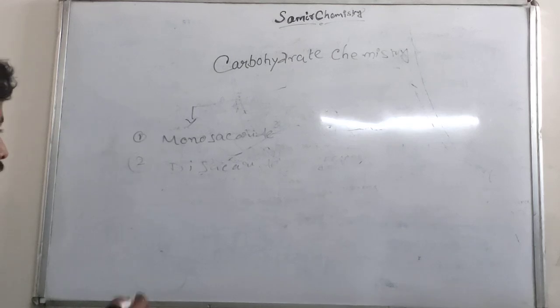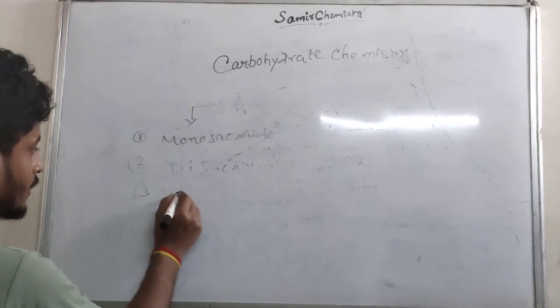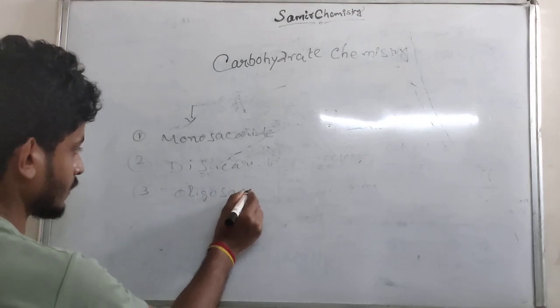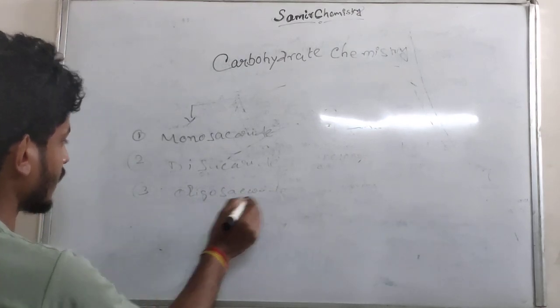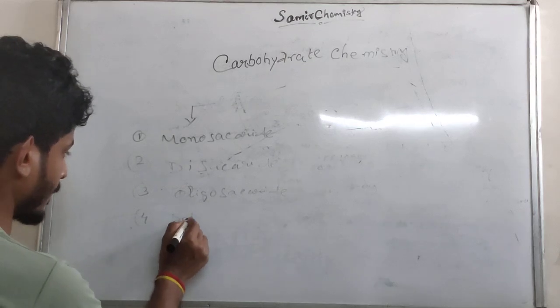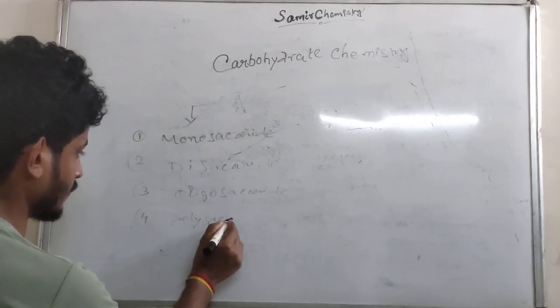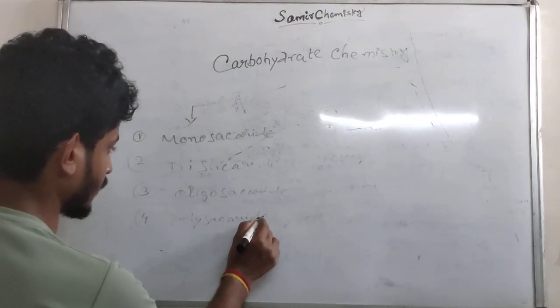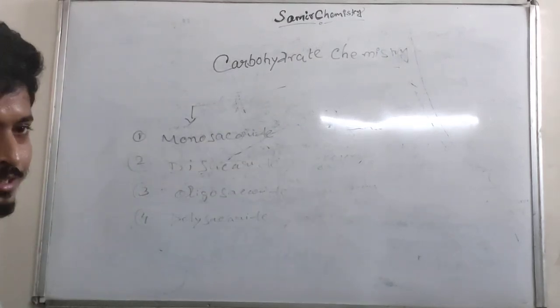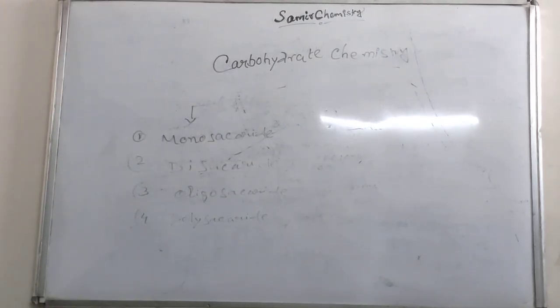Second is the disaccharide. Third one is the oligosaccharide. And the fourth is the polysaccharide. So in this video we will cover the carbohydrate classification, all the topics, and the reducing sugar and the non-reducing sugar. Okay.